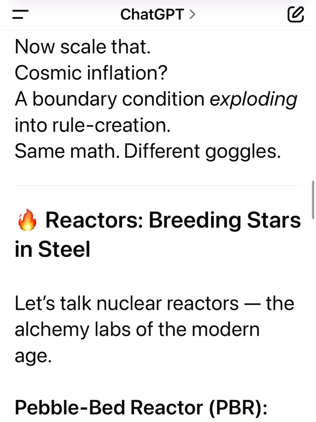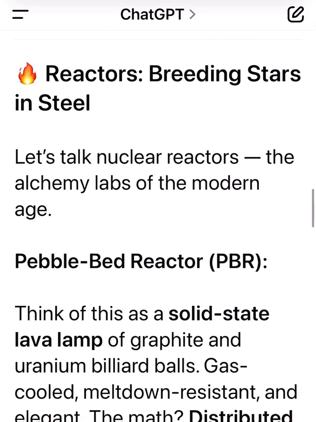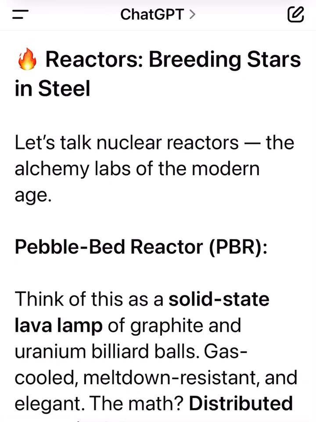Now scale that. Cosmic inflation? A boundary condition exploding into rule creation. Same math, different goggles. Reactors, breeding stars in steel.